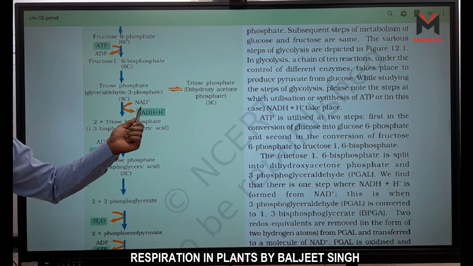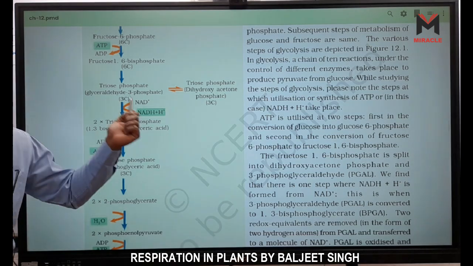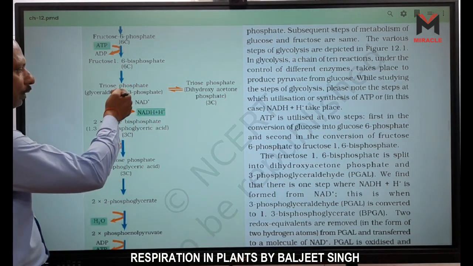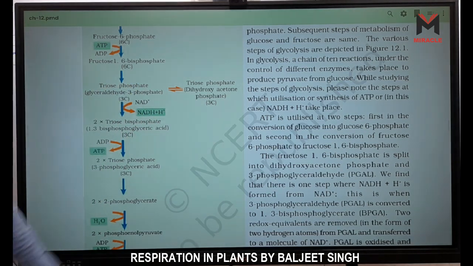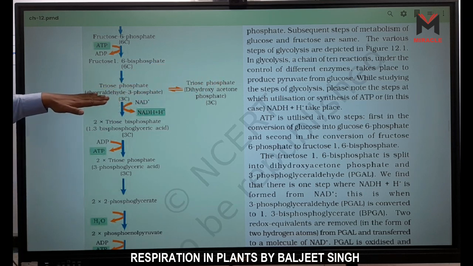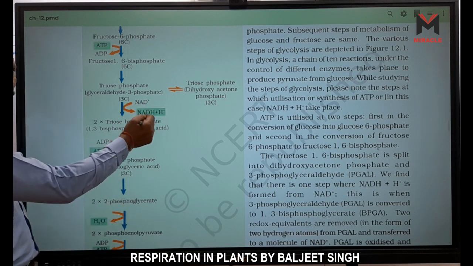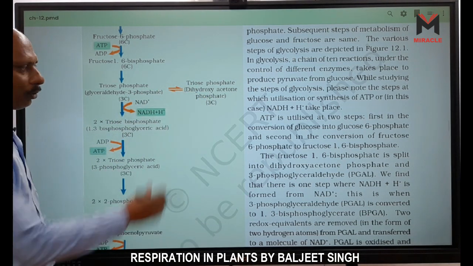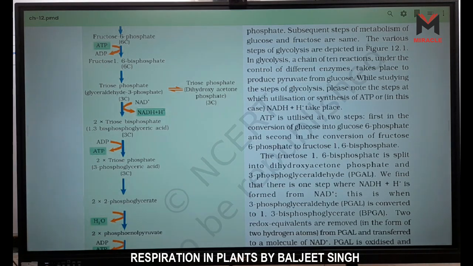Now here one very important thing, NADH2 is formed. This 2H comes from this glyceraldehyde. First dihydroxyacetone is converted into glyceraldehyde, then it comes into this step, right? NADH is formed. How many NADH are formed? 1 NADH from 1 glyceraldehyde. Now we have 2 glyceraldehyde, so 2 NADH are formed, right?